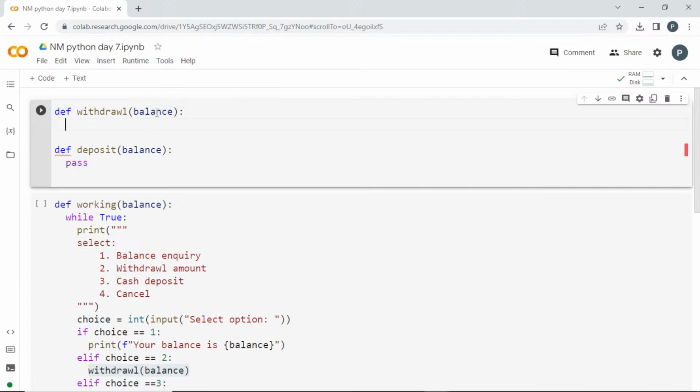So once the user goes into the withdrawal, I'm going to ask the amount from the user. Amount is equal to integer input, enter amount. So this is withdrawal, right? So for withdrawal, the user will be entering some amount. So once he enters the amount, wait a minute, is it clear guys? Can you guys see my screen? Is it clear? Okay, once the user will be entering some amount.